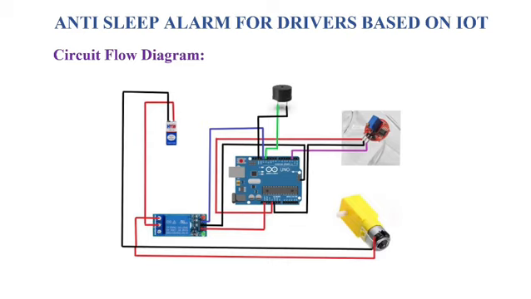Then the buzzer produces the sound, and the microcontroller acts as the heart of the project. The relay sends the signal based on the evaluated data, the motor is used as the vehicle's wheel, and the eye-blink sensor is used to detect the state of the driver.